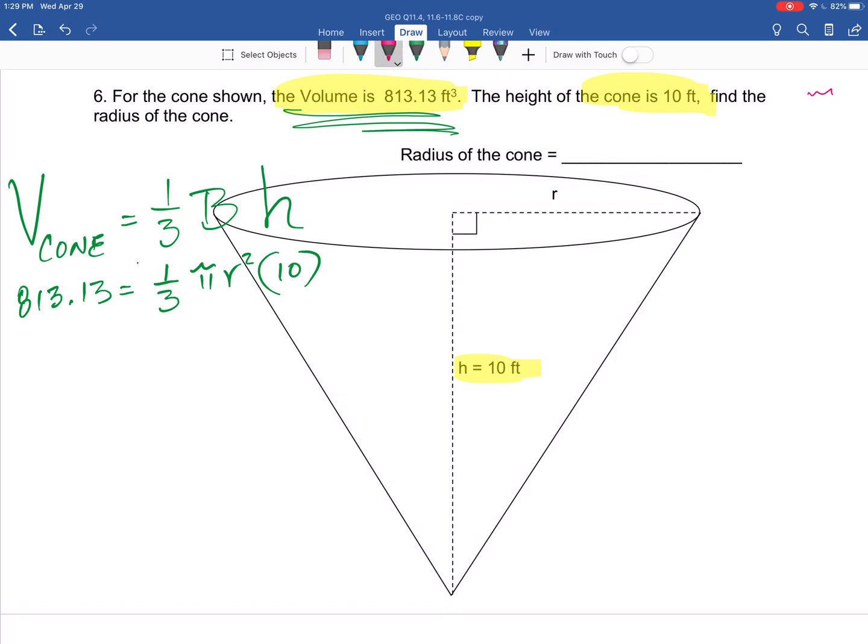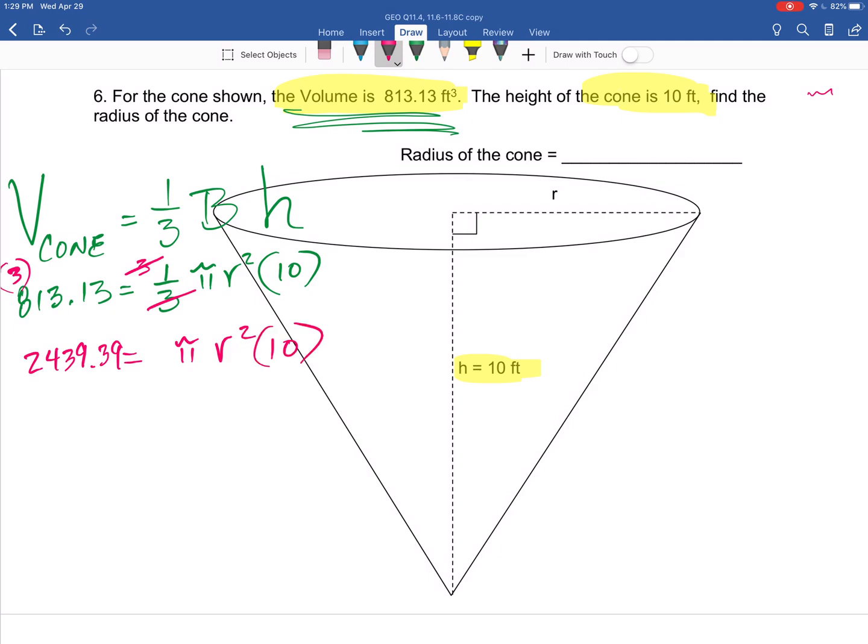Yeah, I think I'm going to multiply by 3. Okay, there it is. Multiply by 3 on both sides. Okay, see what I get here. I'm going to get 2439.39. And what do I have left? I got pi r squared 10.